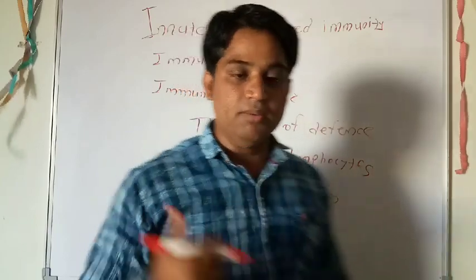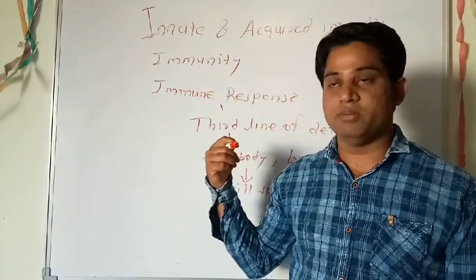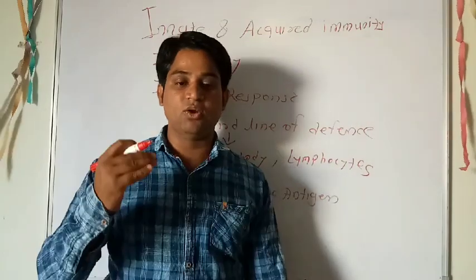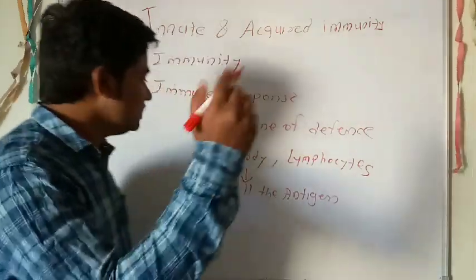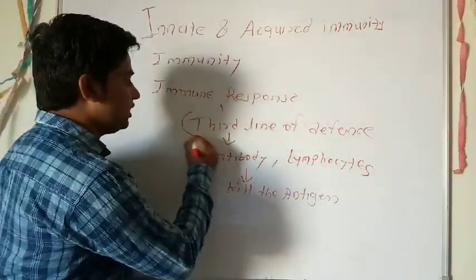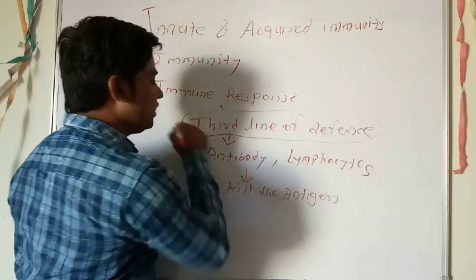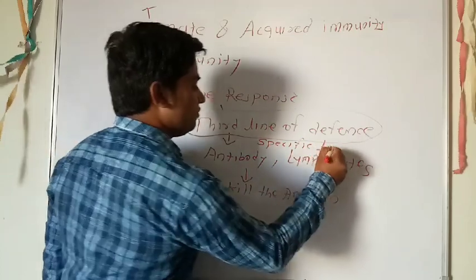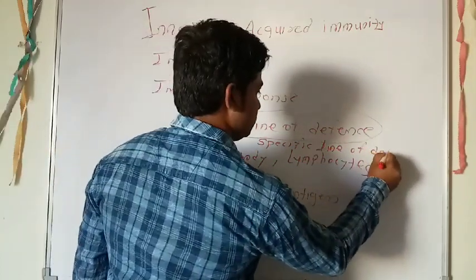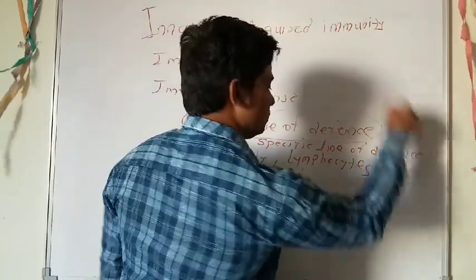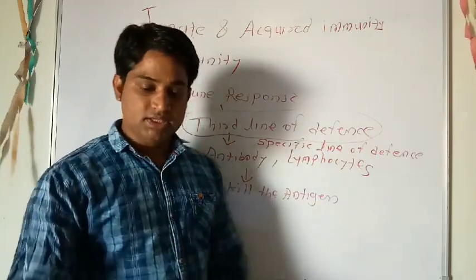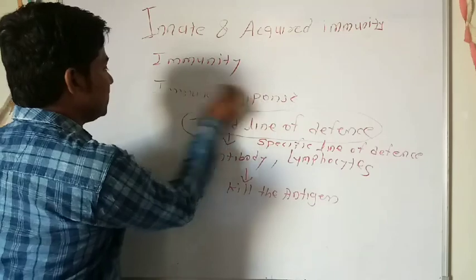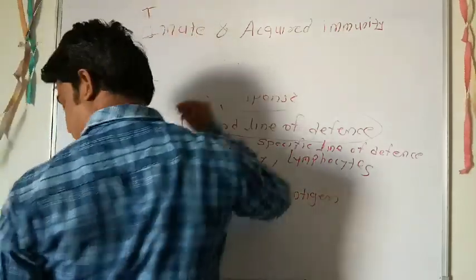This is the specific part of our immune system, whereas the other two parts are included in the non-specific mechanism. So students, the third line of defense includes the specific mechanism of defense. Next are the immune system's first line, second line and third line of defense.